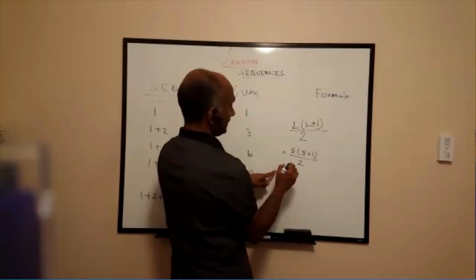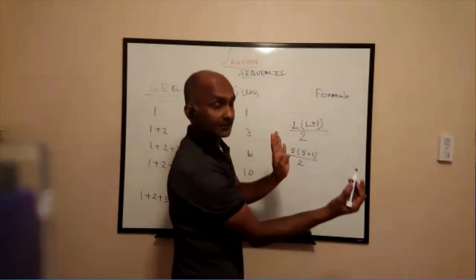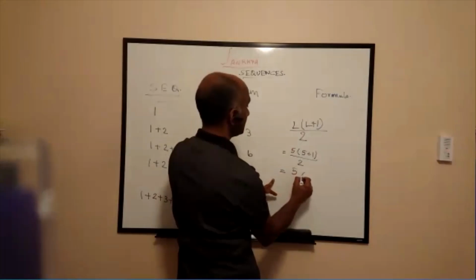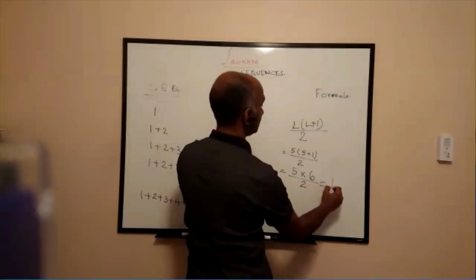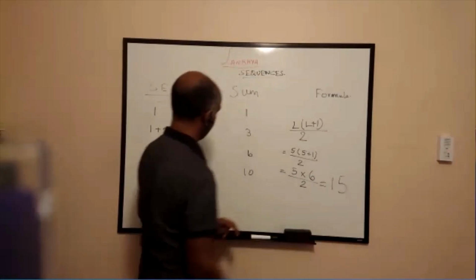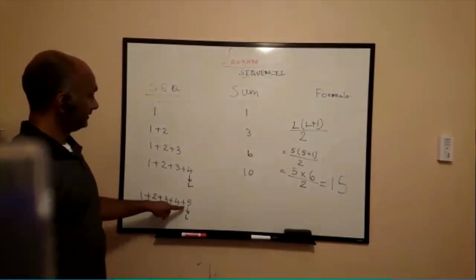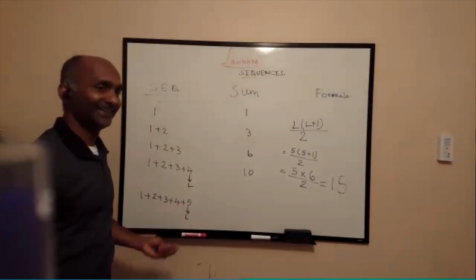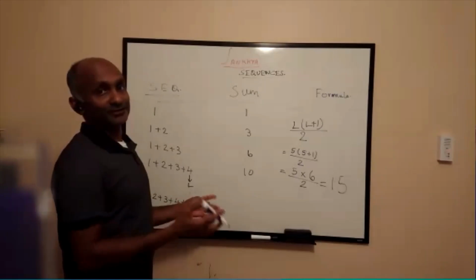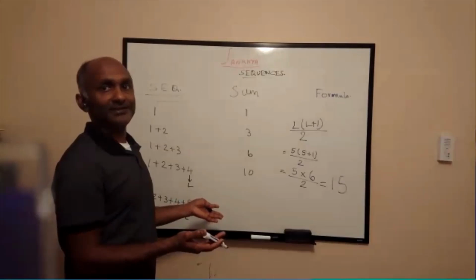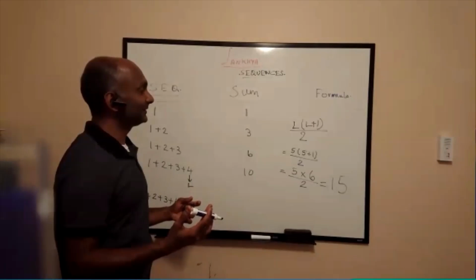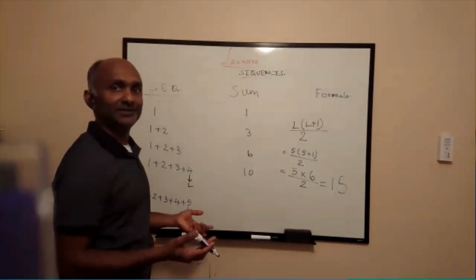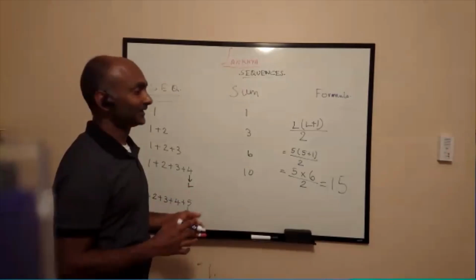So 5 times 6 by 2, which is 15. So it looks like this formula will work for the next 100 numbers. Obviously there are proofs out there, but this is how it is derived.